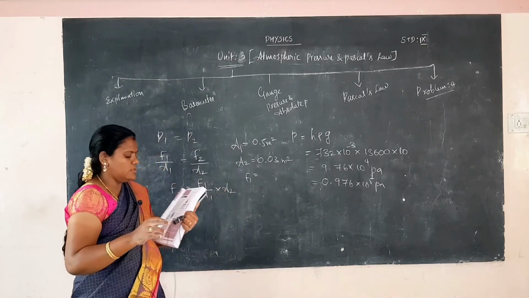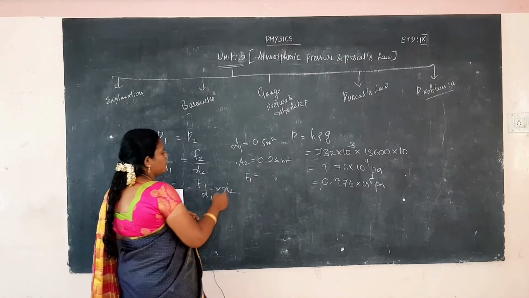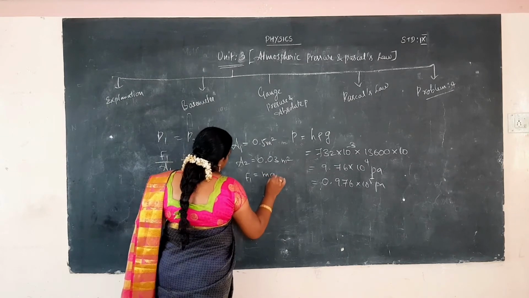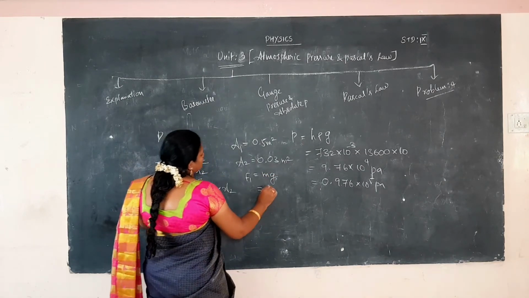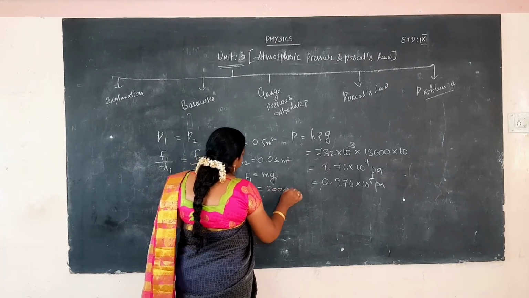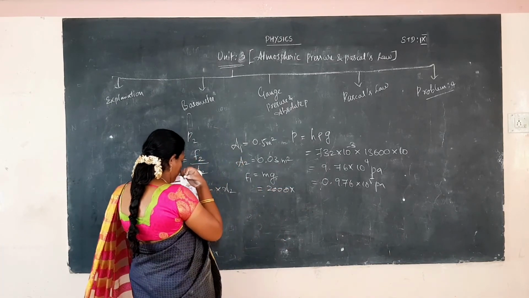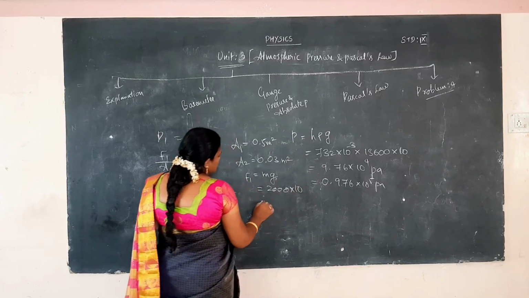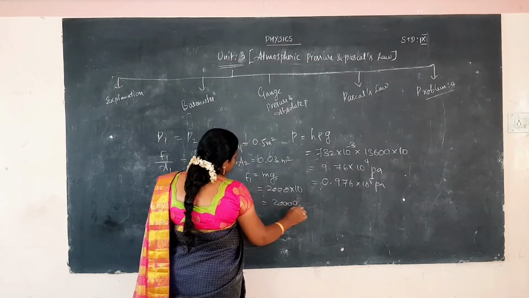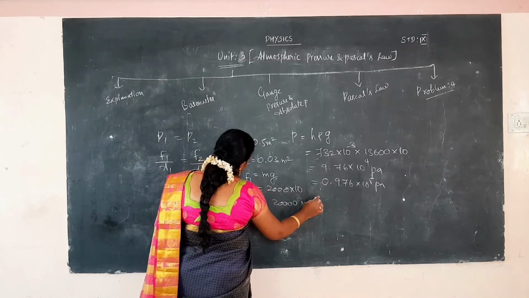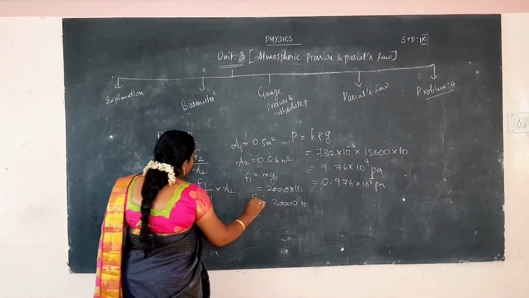Force is calculated by m into g. The mass value is 2000, into 9.8 or 10. So, 2000 into 10 is 20,000 Newton. That is the force value.